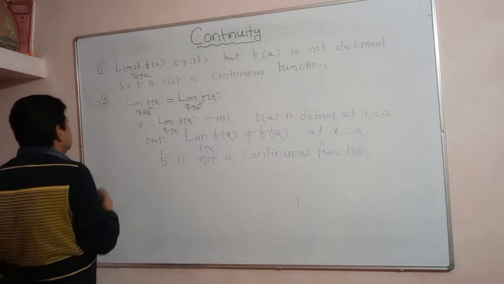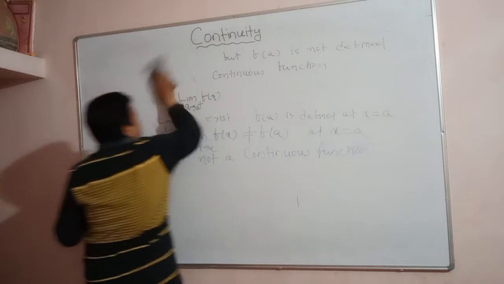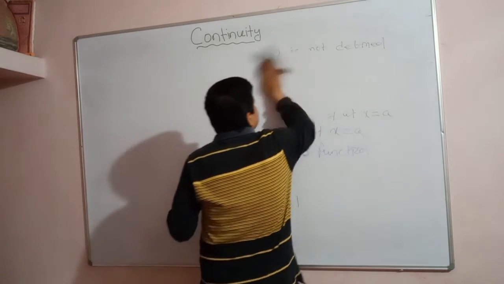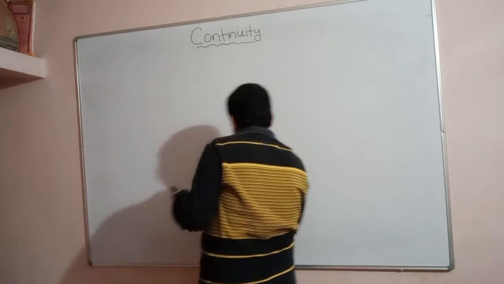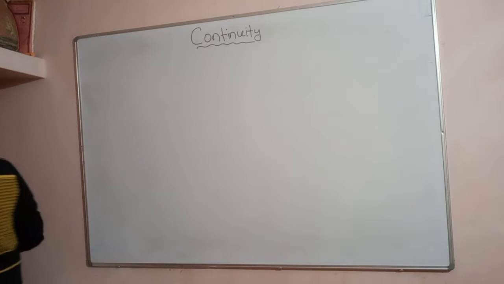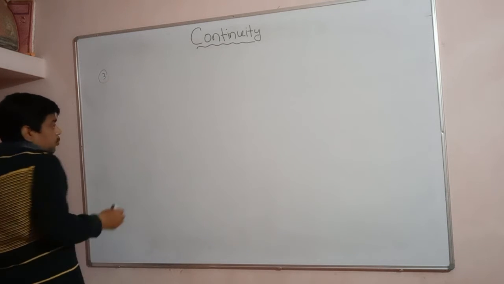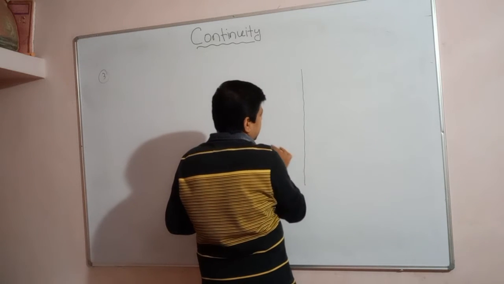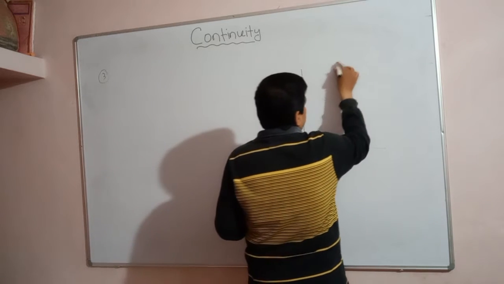Let us see now the third point. Look at here. Suppose I am drawing a graph here. This is like this, and this is like this.